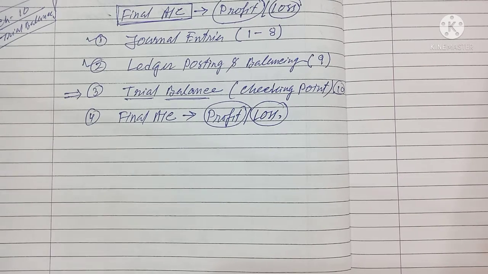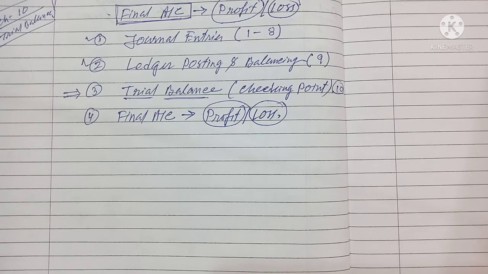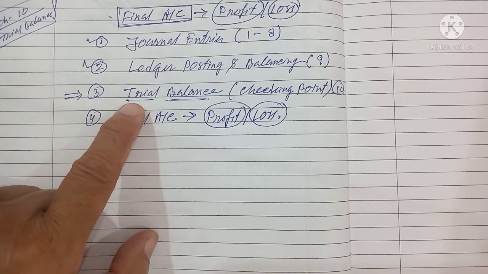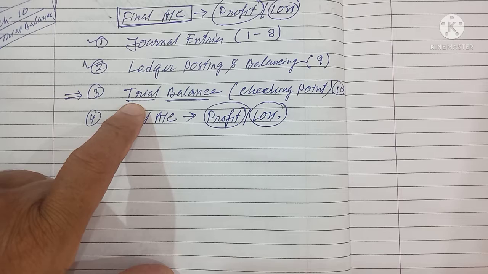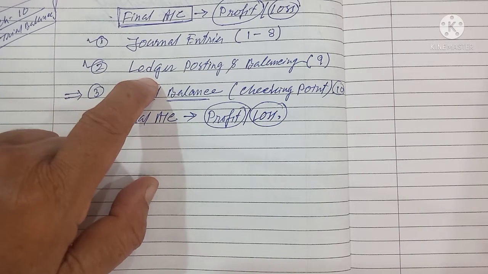If there is no mistake in the journal entries, the ledger posting or the balancing, then when you do the trial balance, both the debit column and the credit column amounts will be equal. If there is a mistake, the debit column amount and credit column amount will not be equal, and then you will come to know there is a mistake either in the journal or in the ledger.